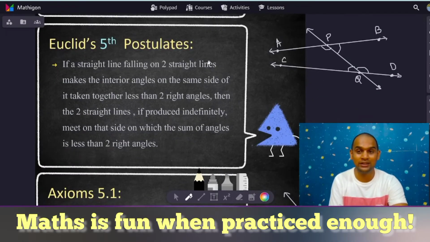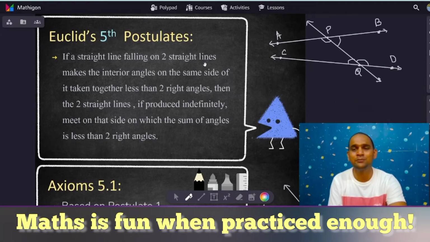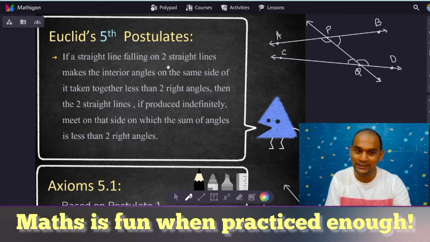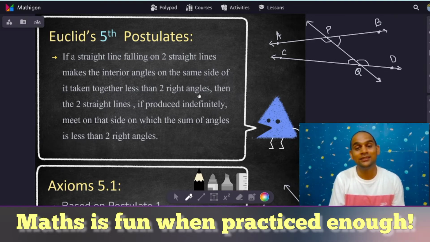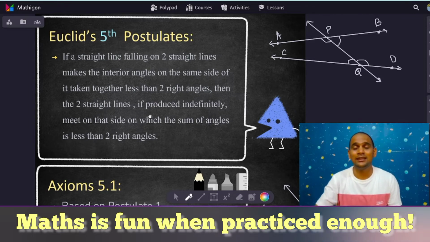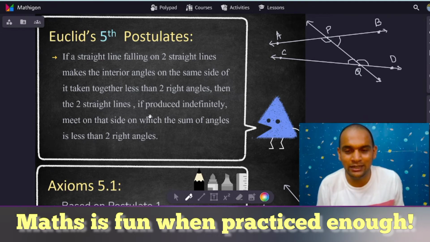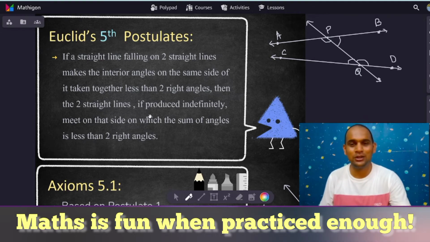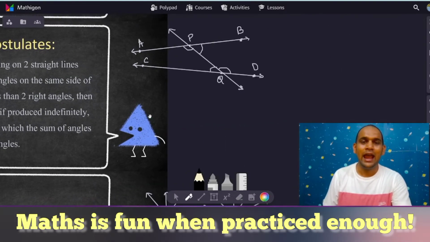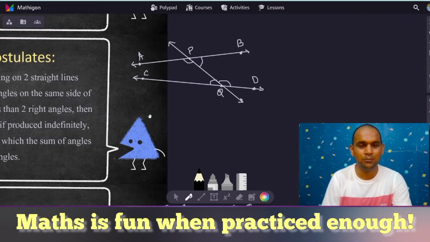The fifth postulate is one of the most important postulates. Please pay close attention. The fifth postulate says, if a straight line falling on two straight lines makes the interior angles on the same side of it taken together less than two right angles, then the two straight lines, if produced indefinitely, meet on that side on which the sum of angles is less than two right angles. Now, this looks very clumsy. Yes, let's try to understand it with the figure and with a few measurements. I hope you will enjoy this.